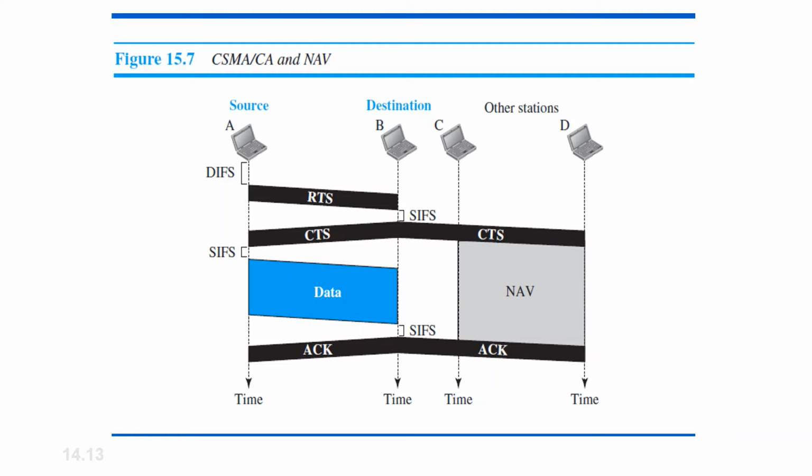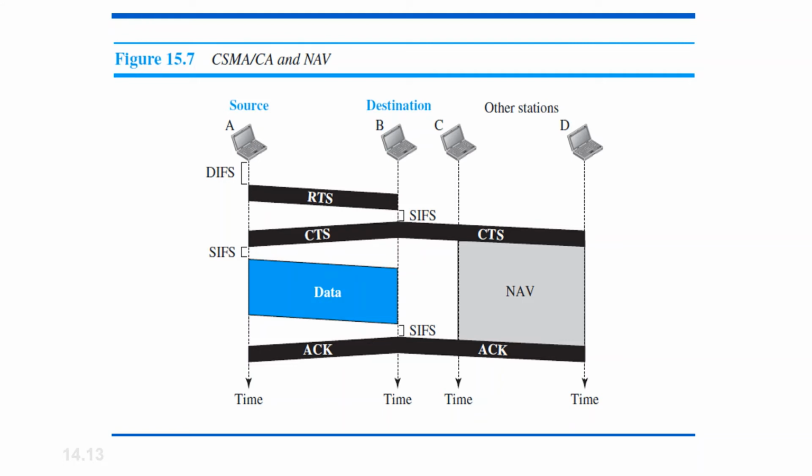So just to conclude, what exactly is going to happen is the sender is going to send a request to the destination saying, hi, are you free to receive? And if there is no collision, and if there is no other station transmitting, then the destination will send a message saying clear to send, and the bandwidth is reserved. Then once the data is totally sent across from the source to the destination, after a small gap of SIFS, an acknowledgement is sent back to the source. So this is how CSMA/CA and NAV work.